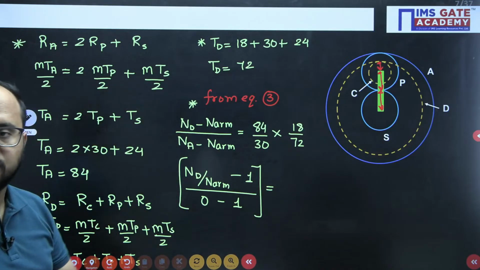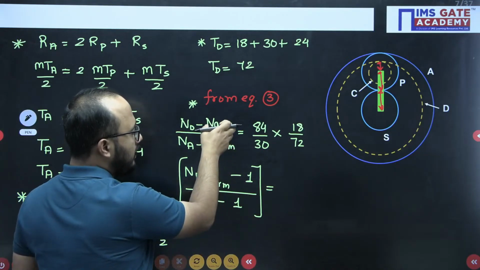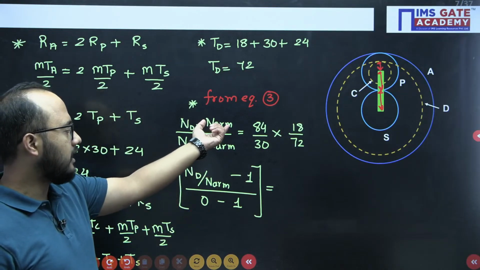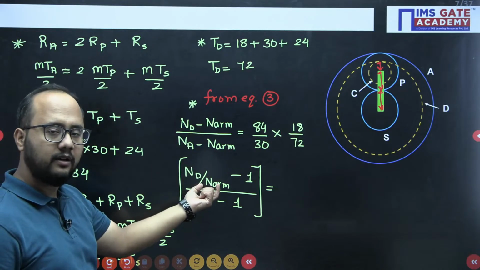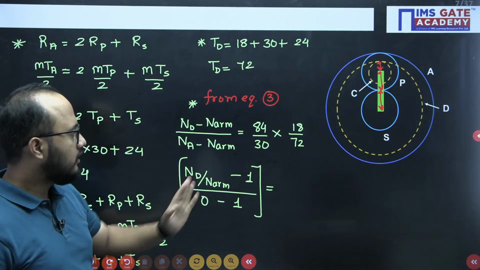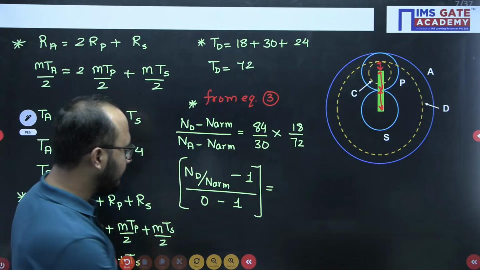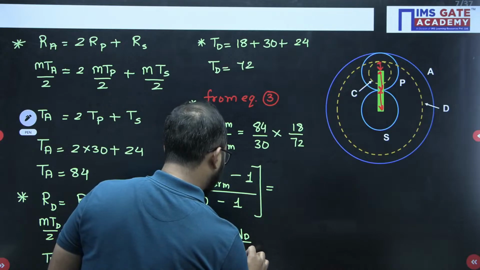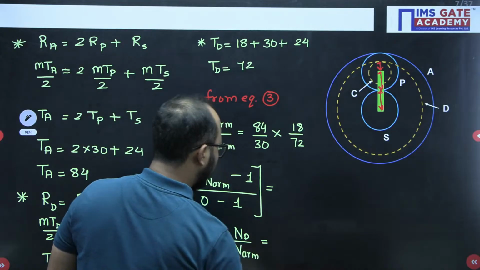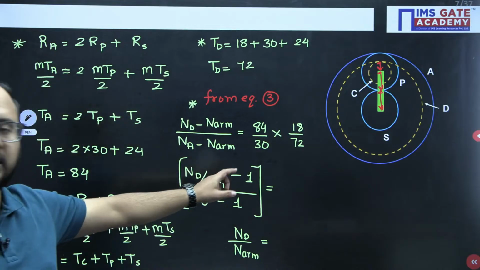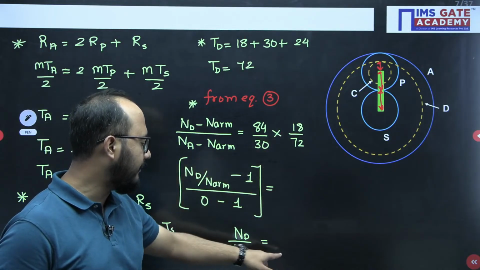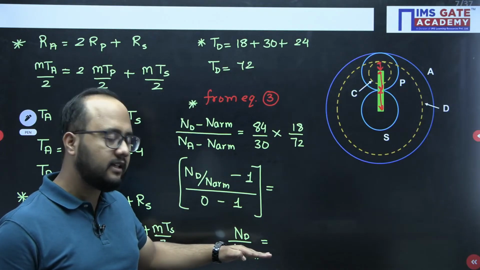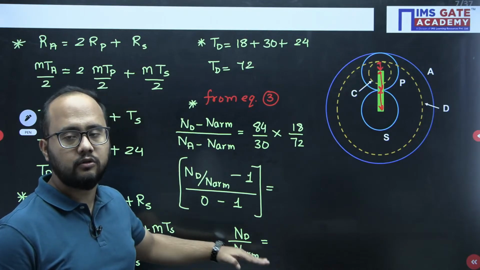Are you getting this point? So what I have done in this particular problem, on the left side of this equation, I have divided by the speed of arm. So here it will become 1, here ND by N arm will be there, 0 minus 1, like this. Now you can easily solve this one and you will get the value of speed of gear D divided by speed of arm. You will get this ratio very easily. Just solve this one. This ratio you should solve and tell me the final value: speed of rotation of D divided by speed of rotation of arm.